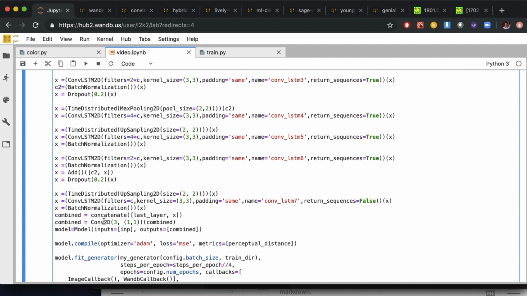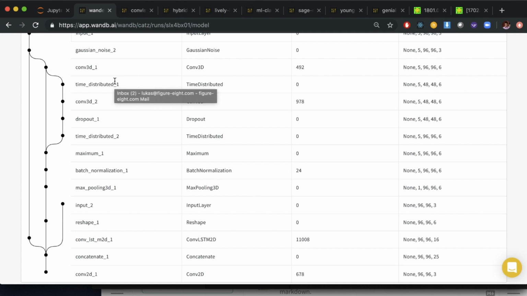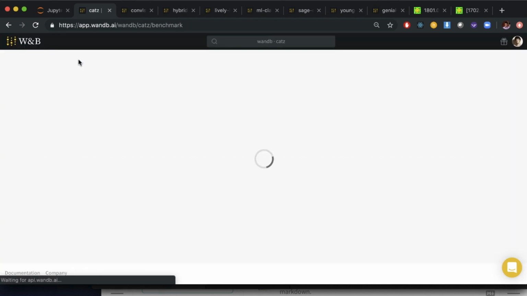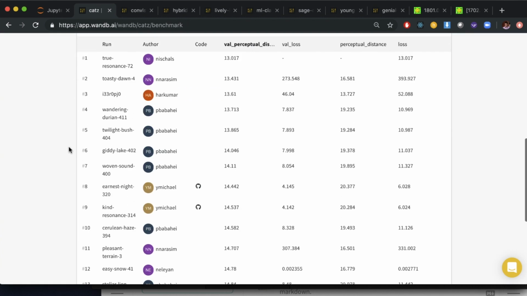One of the things that we did was we built what we call a benchmark, and we'll put a link to this in the comments, and we let anyone who wanted to modify this code and model this data. You can look at all the different people that have entered this benchmark and see how well they did. You can sort it by perceptual distance, and you can see the models of the people that were able to model this particular cat data the best. And we can zoom in and look at the models that they built. For example, this is one of the good ones that we see right now.